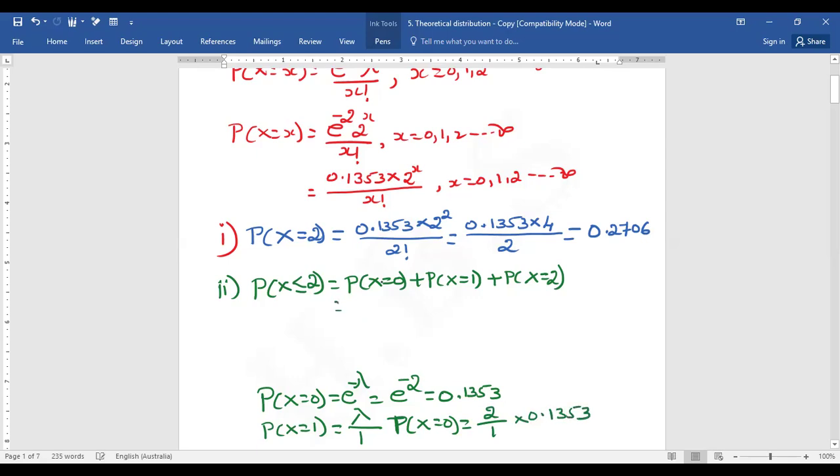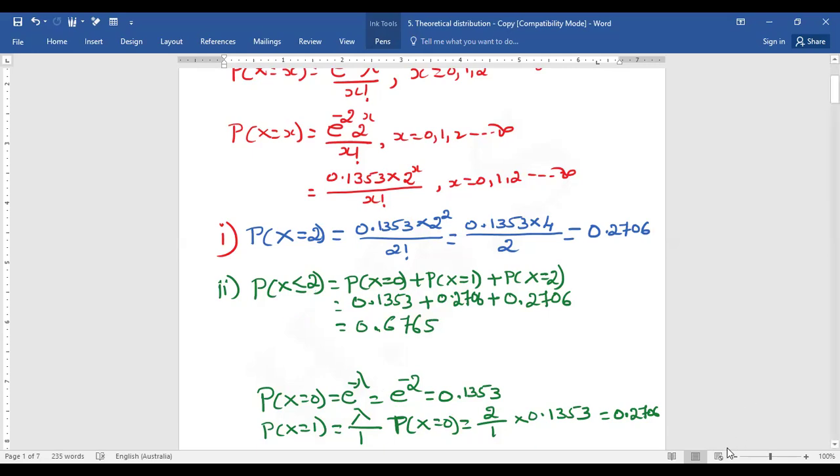We substitute these values: 0.1353 plus probability of X is equal to 1, that is 0.2706, plus X is equal to 2, that is also 0.2706. So that is equal to 0.6765. So this is the probability of X less than or equal to 2.